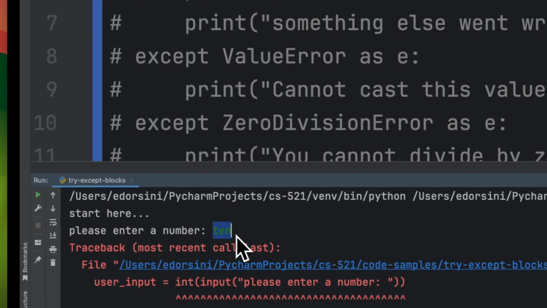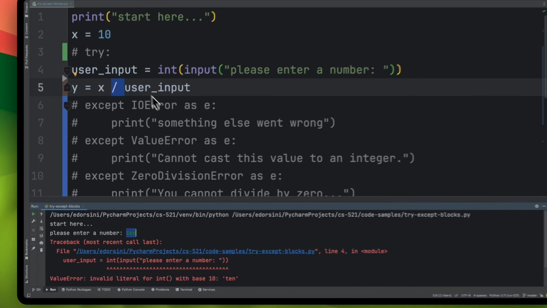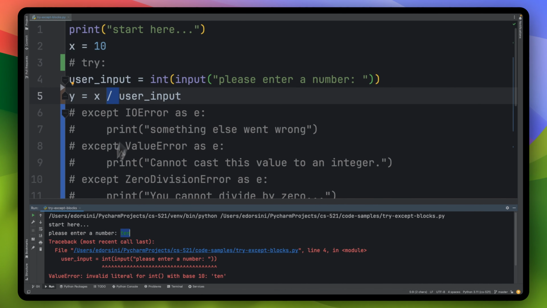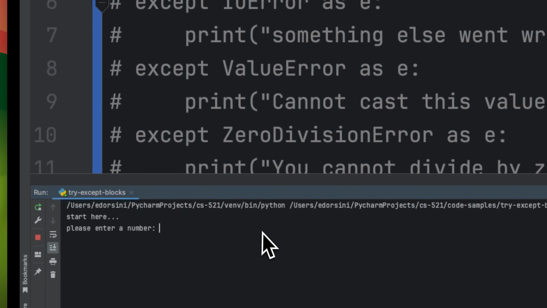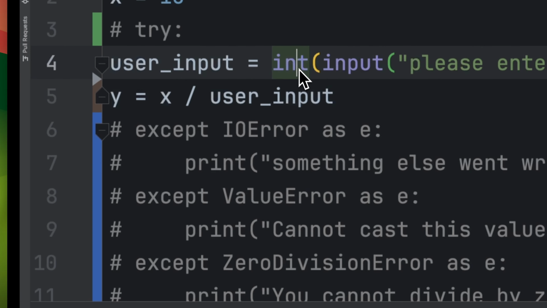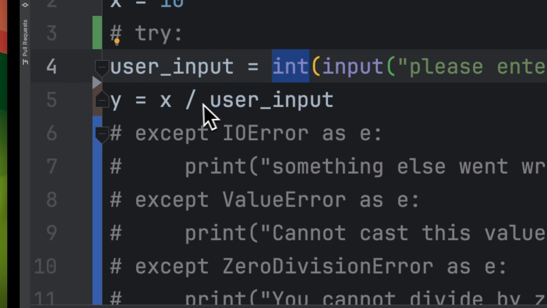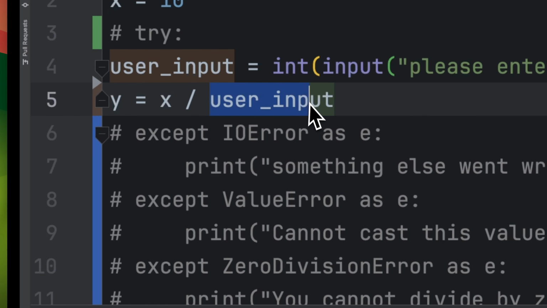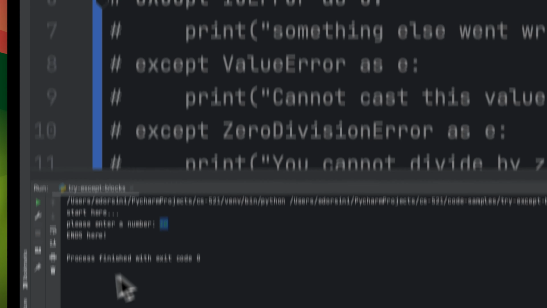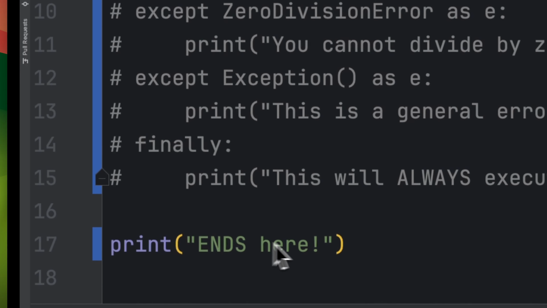So if I divide 10 by 10, that's what I entered. Well, Python doesn't know what ten is. Of course, it knows what 10 is. So even if I say 10, that tells Python, hey, look, that is a string of 10, but when I cast it over to an integer, it becomes really 10, the integer. And so then I can say 10 divided by 10 equals 1, and it ends here because I'm printing ends here at the bottom, right?